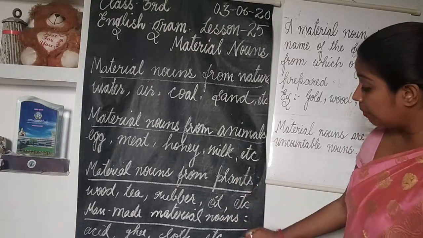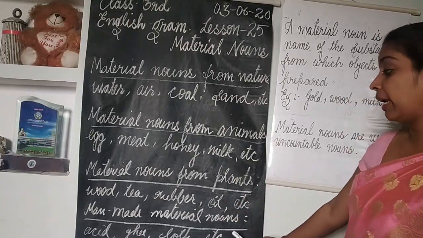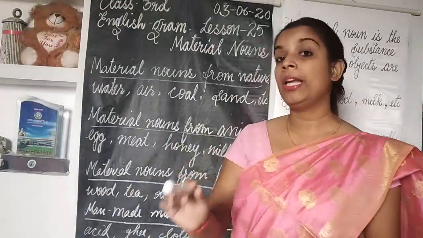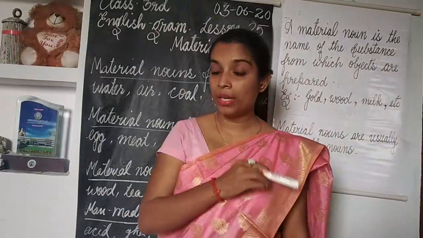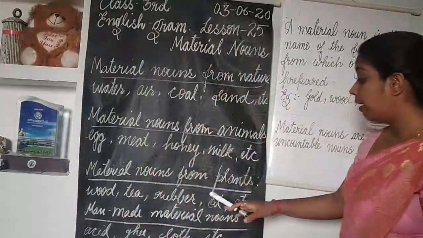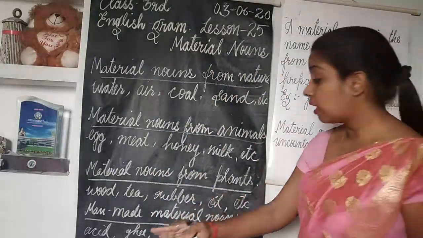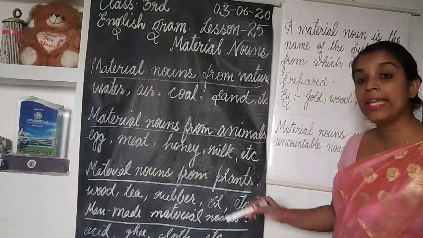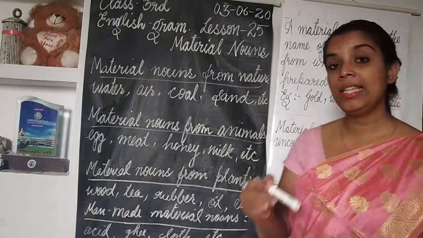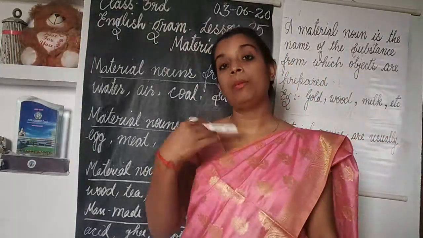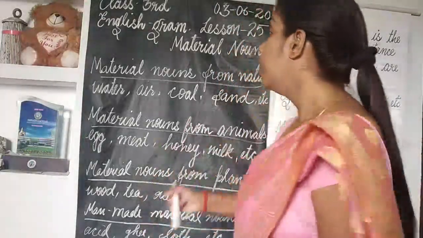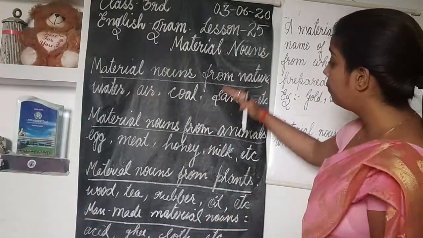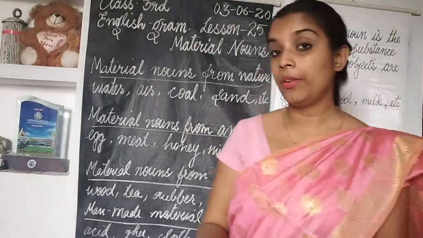Then comes the last source of material nouns, that is the man-made source. These are material nouns which are made by humans. For example, acid, ghee, cloth, etc. These are man-made material nouns which humans can make. So these are the different sources from which we get material nouns.